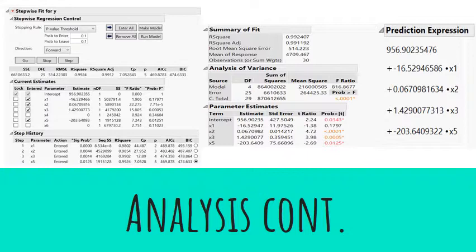Therefore, we then looked at the R squared, the summary of fit, showing it was 0.9924, which is a very good fit. Therefore, we decided to generate the prediction expression shown all the way to the right. This is the final expression that was given to the hospital.